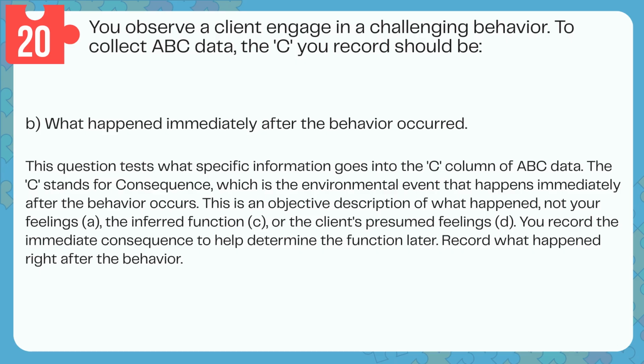Answer: B. What happened immediately after the behavior occurred. This question tests what specific information goes into the C column of ABC data. The C stands for consequence, which is the environmental event that happens immediately after the behavior occurs. This is an objective description of what happened, not your feelings.